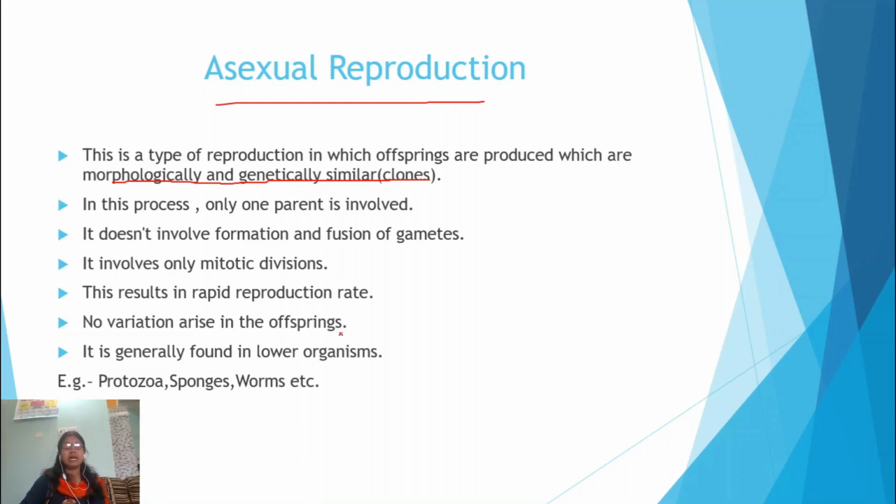You can say this is an advantage or disadvantage, that all the offsprings are of the same type, no variation, no change, all are similar. It is generally found in all the lower organisms. The complex organisms have no such type of reproduction. For example, protozoa, sponges, then worms, etc.